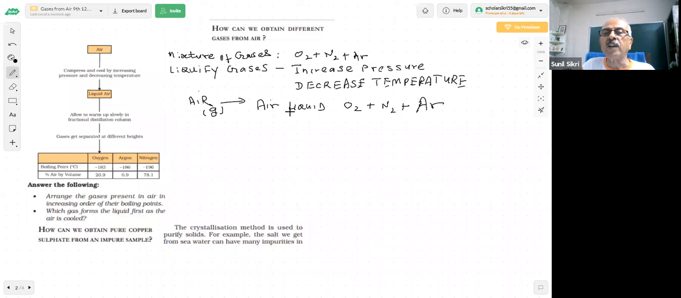So here, these gases have been liquefied. Liquefied how? By increasing the pressure and decreasing the temperature. ठीक है जी? What did we do? Apply high pressure, decrease the temperature, they become liquid. And you know that if you have a liquid, their boiling points are different.